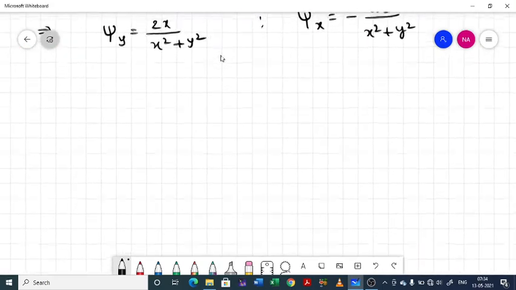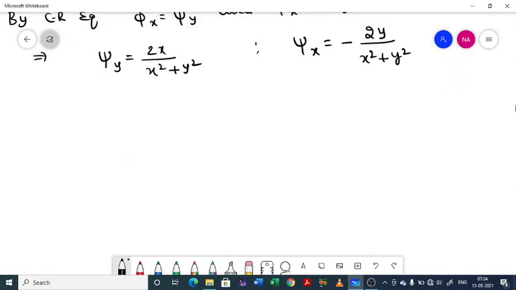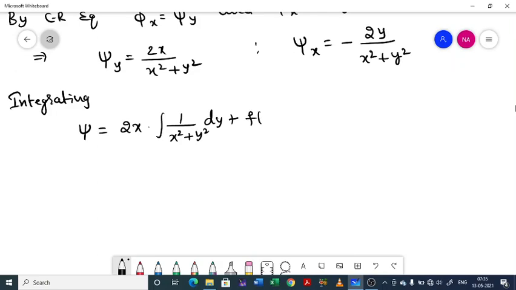Now it will be integrating. The first term we have to integrate with respect to y, right? So integrating, we will be getting psi equal to 2x, you can take outside because it is independent of y, integral of 1 by x square plus y square dy plus f of x. Similarly here psi will be minus 2y times integral 1 by x square plus y square dx plus g of y.